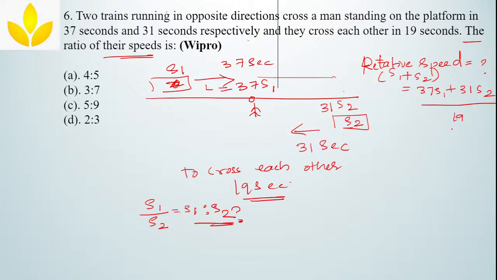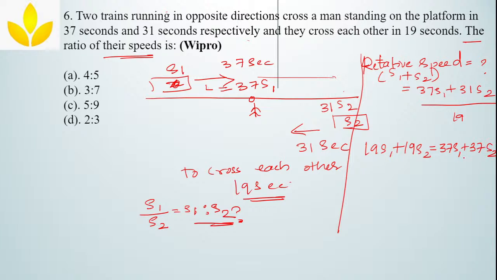They are taking 19 seconds, correct? Okay, now if I take this 19 to the other side, this will become 19 S1 plus 19 S2, which is equal to 37 S1 plus 31 S2.